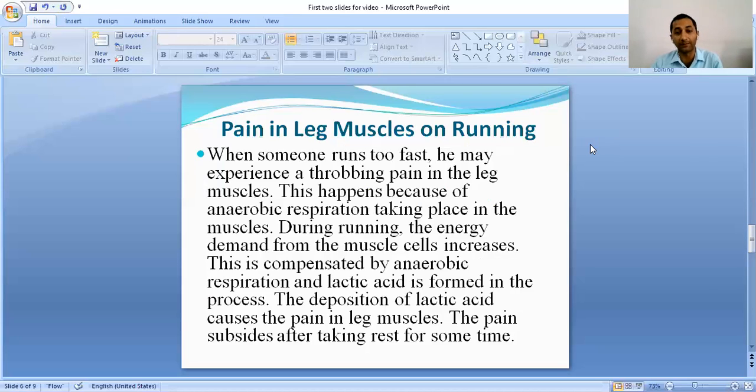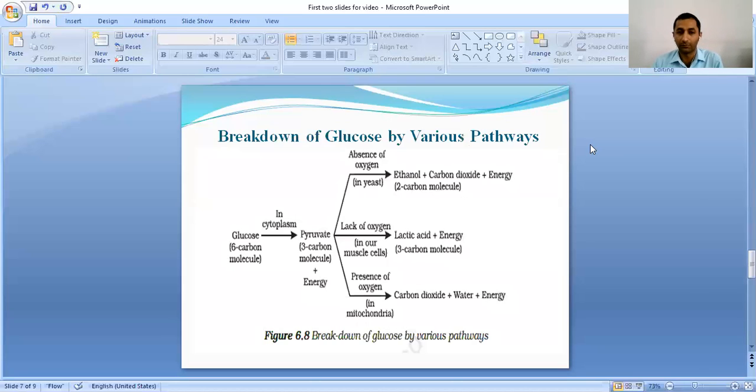So, due to the deposition of this lactic acid in the muscles, the pain or the cramps are formed in the muscles. Now, this pain can be minimized after taking some time to rest. Now, let us look at the different methods of breakdown of glucose. What are the different pathways of breakdown of glucose in different organisms?